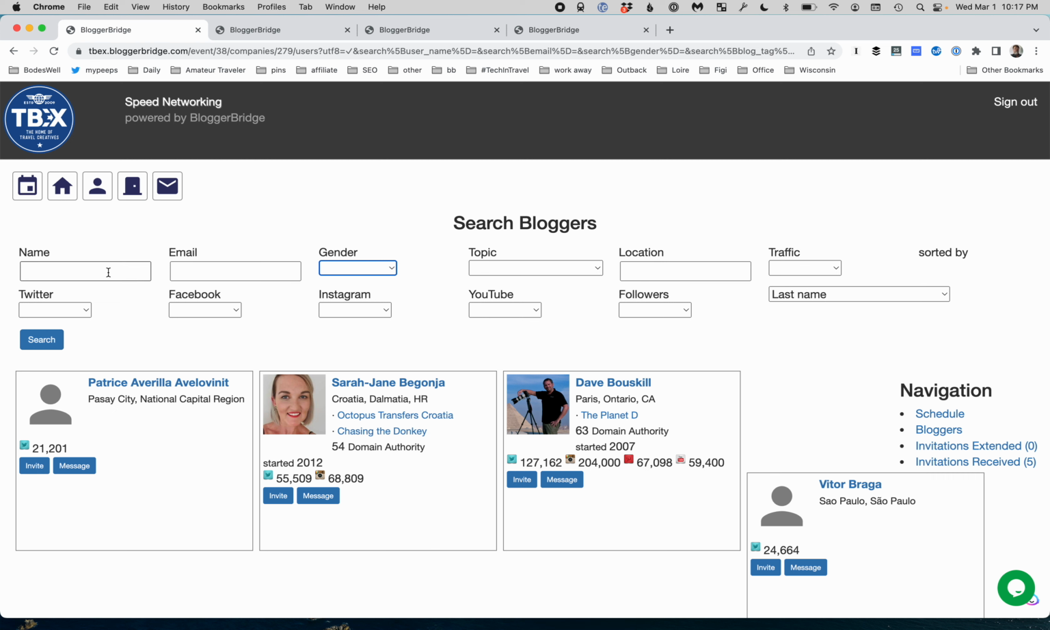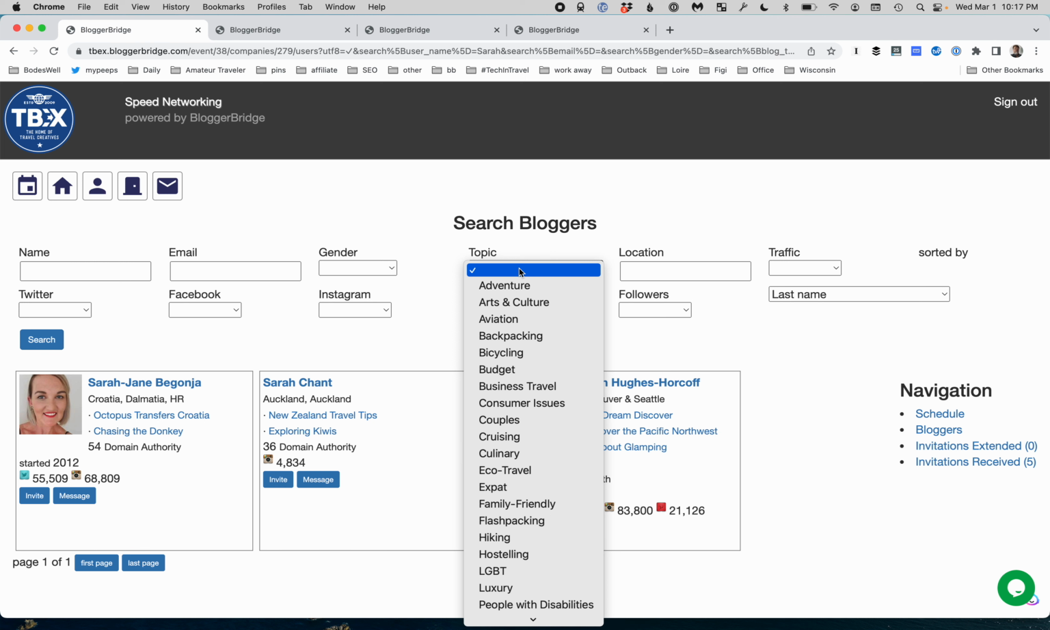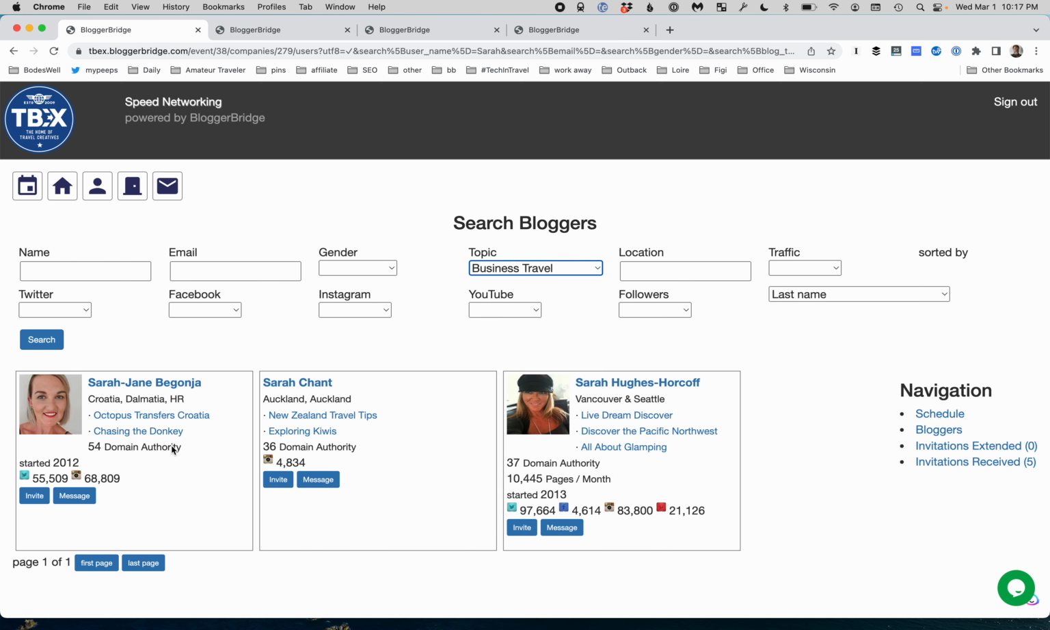I can go in here, look by name. I don't remember the name. Sarah seems like that was somebody named Sarah that I met at the last TBEX that I was going to get together with. Maybe it was one of those three. And then also I can go in here by topic and say, I'm looking for business bloggers, for instance. And if I go and search for business bloggers, then I find a different set of bloggers.